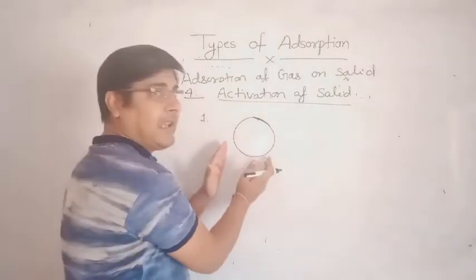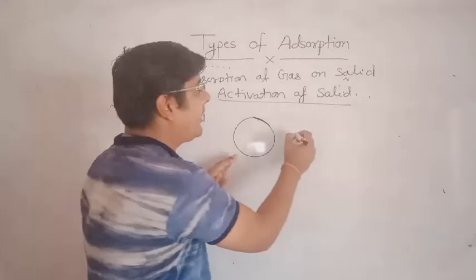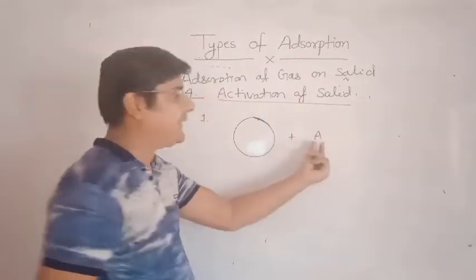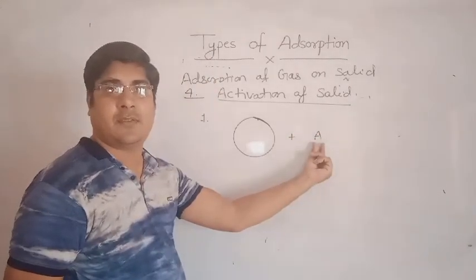Third, when you react this solid with another substance, suppose this is A, a substance.